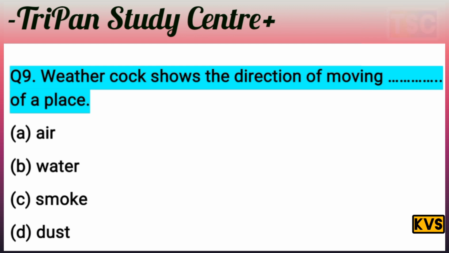Question here. Weather clock shows the direction of moving dash of place. Question is very interesting. You know that weather clock shows the direction of moving dash of place.